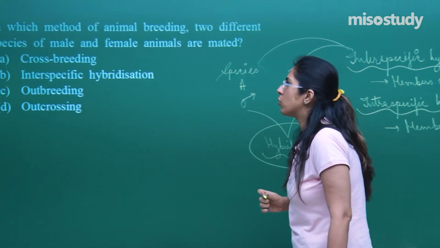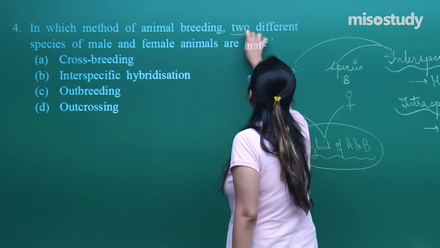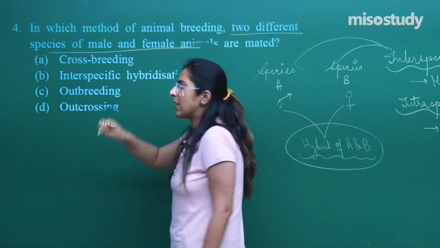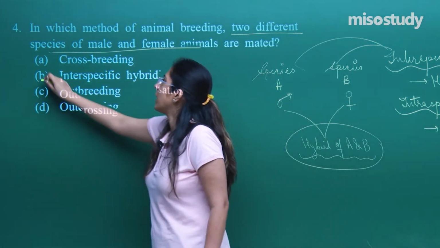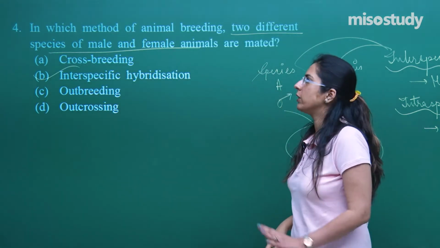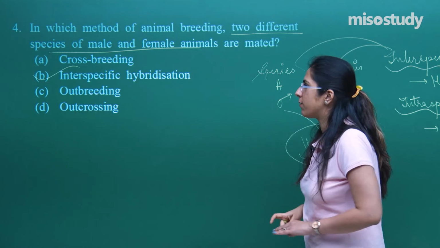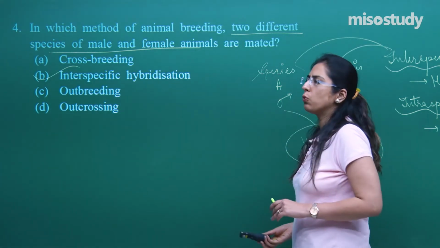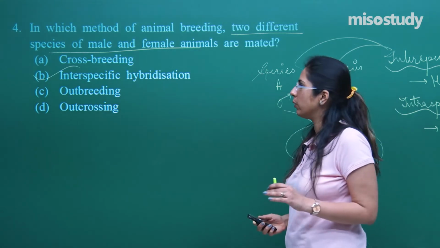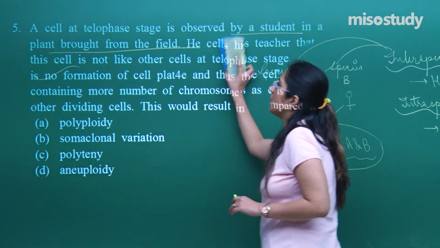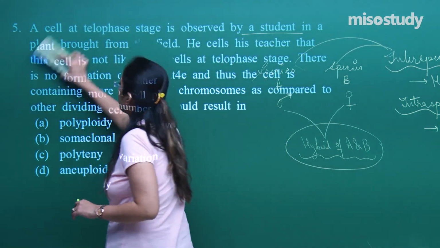Now come back to the question. They are asking about two different species of males and females. That directly indicates that this is interspecific hybridization, right? The correct option is option B, interspecific hybridization. So, I hope the two words inter and intra are clear to you. Now let's talk about another question, the fifth question.